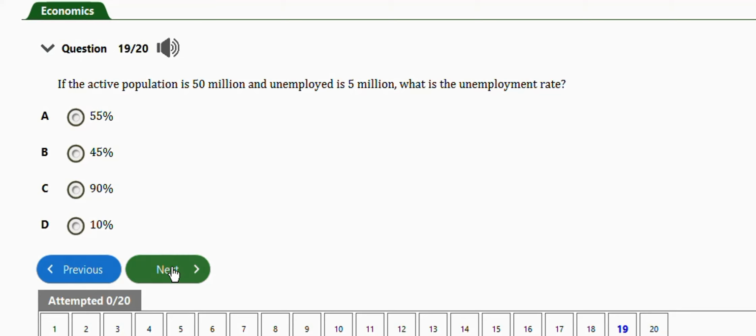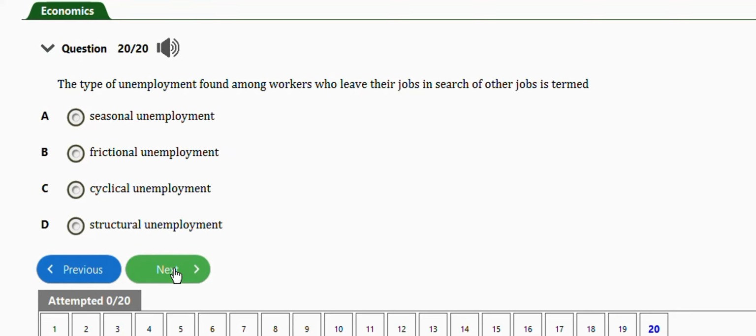And the last question before I end this video is this one. It says the type of unemployment found among workers who leave their job in search of other job is termed. So guys, this is frictional unemployment. Option B. So guys, this basically covers problems under labor market and unemployment for your JAMB economics practice, which are about 18 to 23 questions for this video.